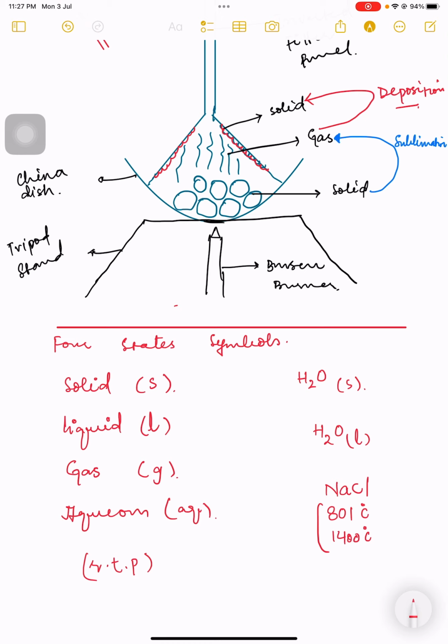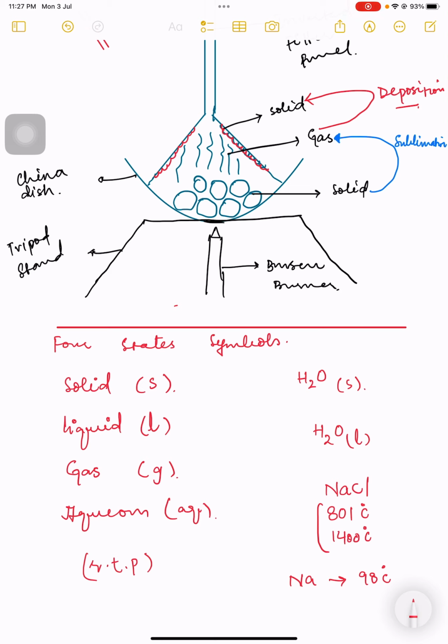Okay, this information will help you in recognizing a few of the MCQ questions or giving some information. By the way, it is not compulsory to keep the melting and boiling points of sodium chloride in your mind as well. It's not very important, but sometimes it can be helpful. For example, sodium metal has a melting point of 98 degrees centigrade. Such information can be helpful when I solve past papers with you, then things can become easier.